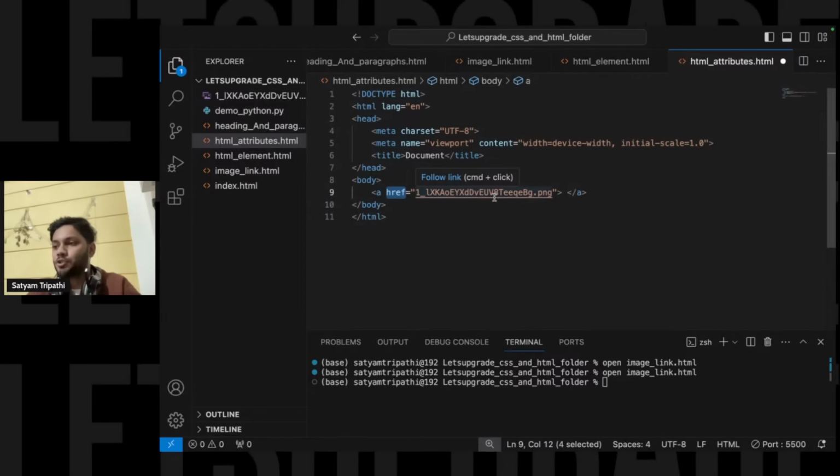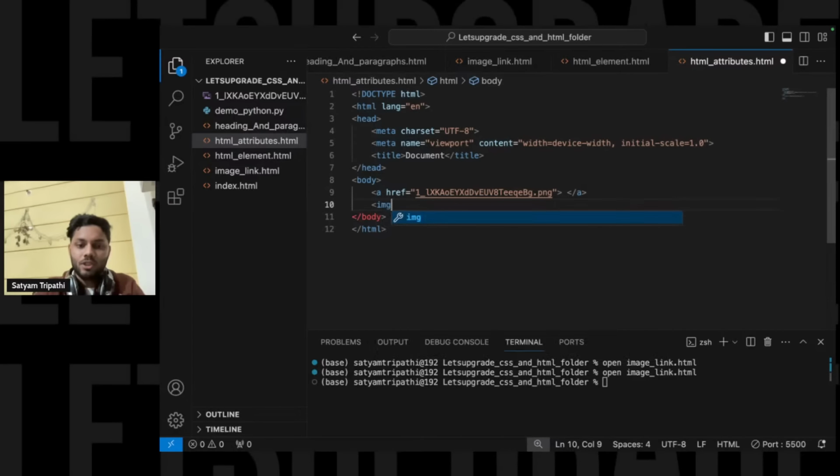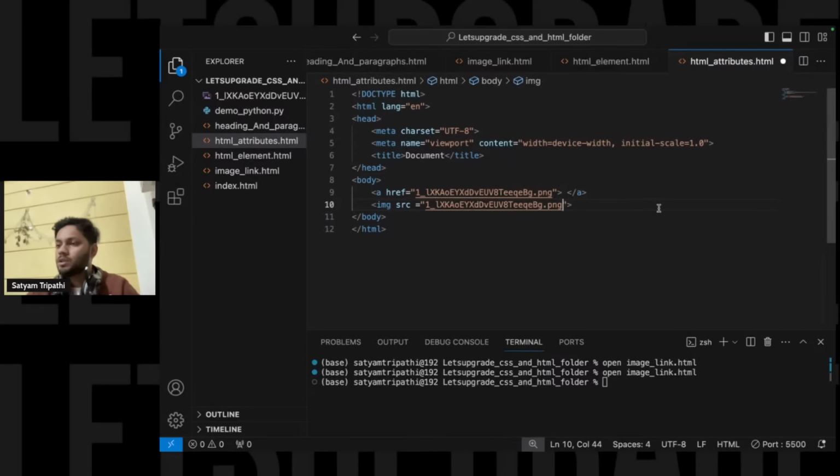This is basically known as an attribute. So these are the small things that you should be aware of. If I just talk about this img image one, over here the source, the same thing. I'll just write, sorry, you will just write www.google.com. So href is nothing but an attribute. And if I talk about src, again it is basically an attribute.